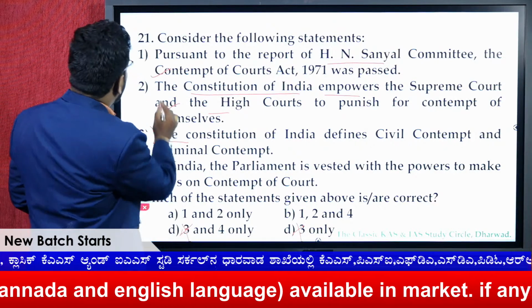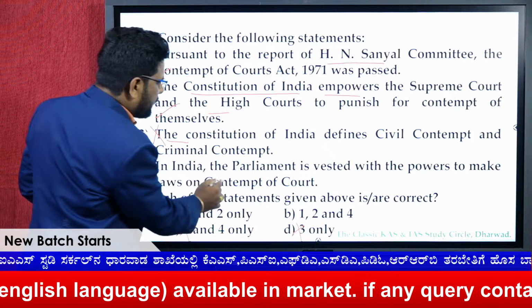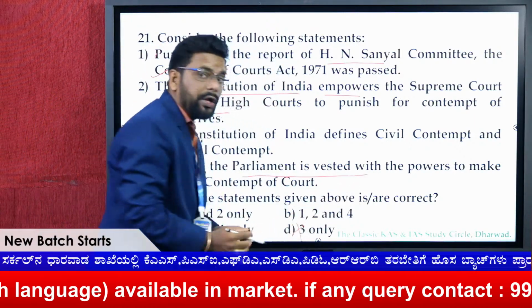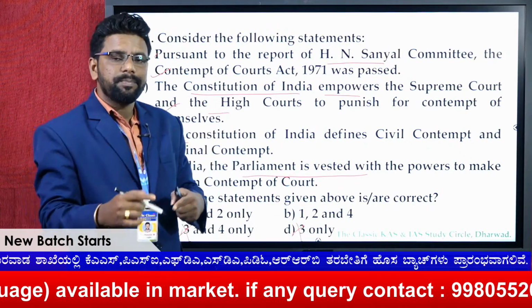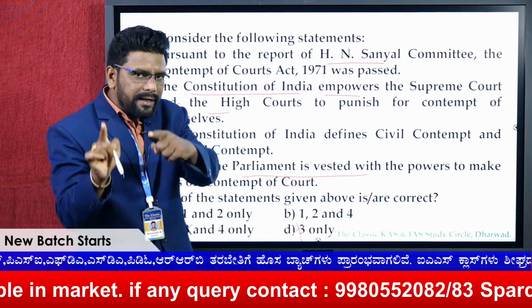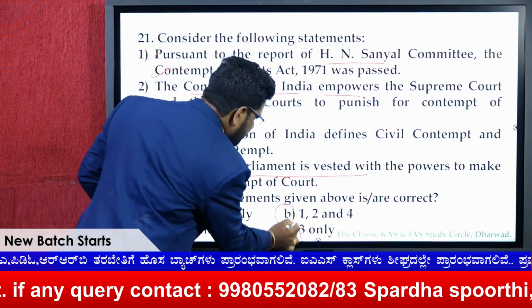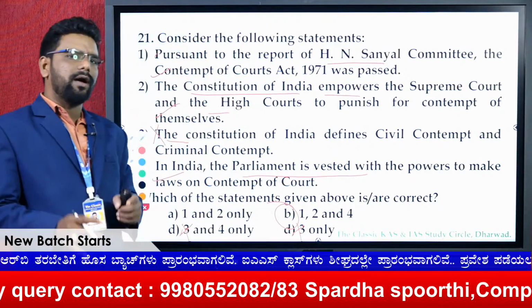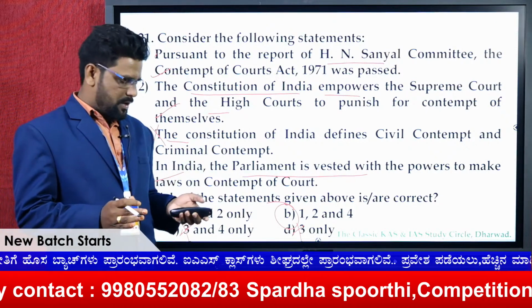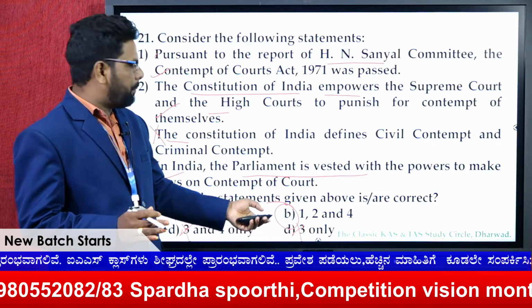So 1 is right and 2 is right, and the fourth one is that in India the Parliament is vested. As I told you, it is according to the Contempt of Courts Act 1971. That means the act in the sense of Parliament. Definitely 4 is also right. So 1, 2 and 4 are the right answer for this question. Hope you are getting it, and we are dealing with series B.